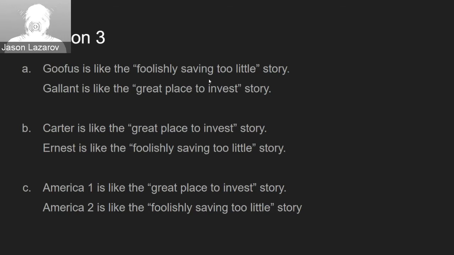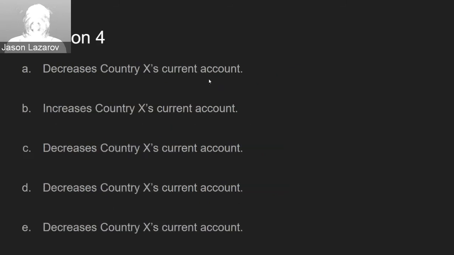For part C, America One is like the great place to invest story, since she is now able to spend the borrowed money on things that will help her repay her debtors, whilst America 2 is like the foolishly saving too little story, since she has no way to repay her debts after the spending binge is over.